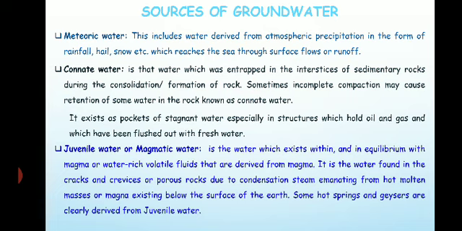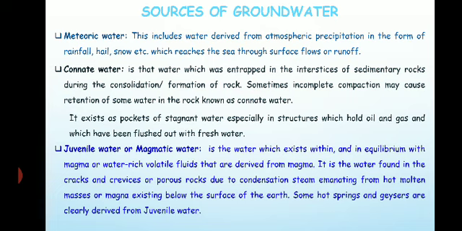it is called the magmatic water or juvenile water. So this magmatic water is released to the atmosphere during either a volcanic eruption or as hydrothermal fluids during late stages of magmatic crystallization or during the solidification within the earth's crust.